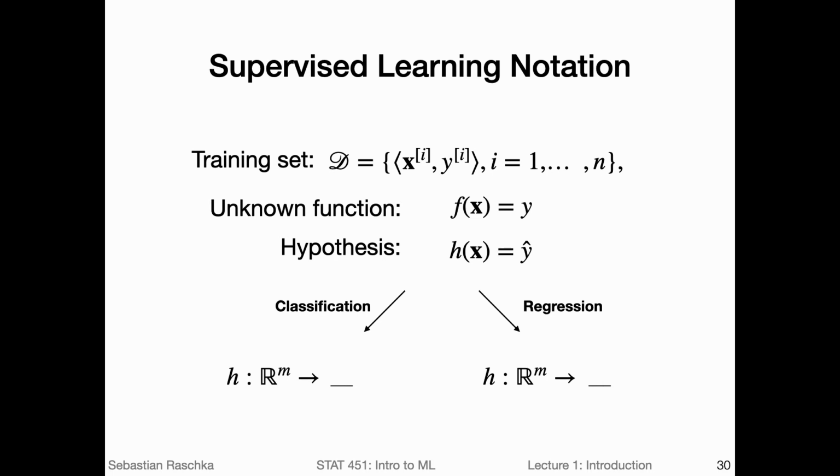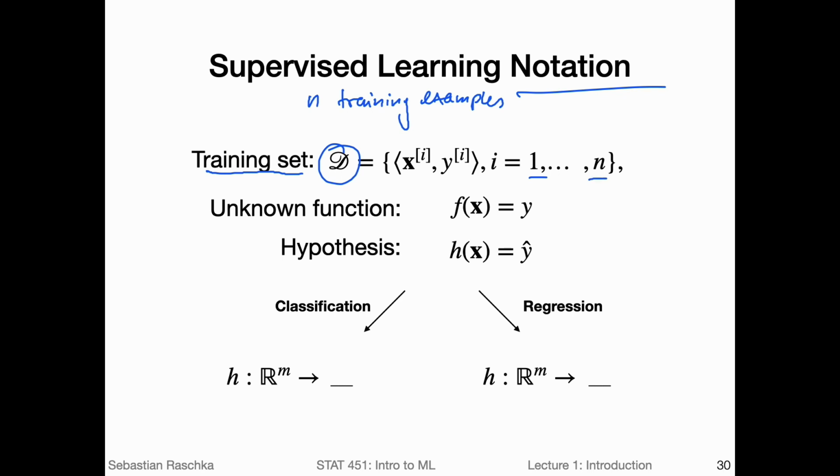Okay, let's now talk a little bit more about the more formal aspects of supervised learning, the notation. So here I have a training data set. Let's call that D. And this training data set consists of n training examples. So I have 1 to n training examples.